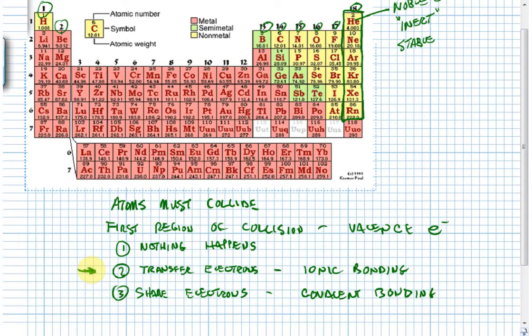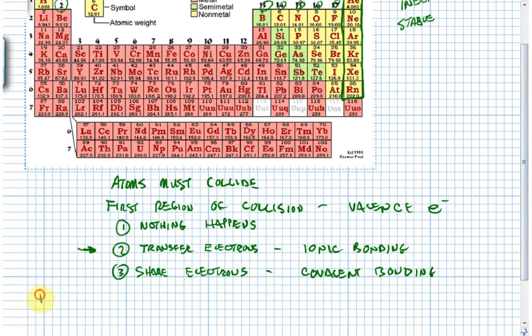And again, we come up here and we look at the noble gases as being our benchmark of stability. And our model is that the rest of the atoms in the periodic table are looking to try to mimic the noble gases. Mimic is a fancy way of saying look like.